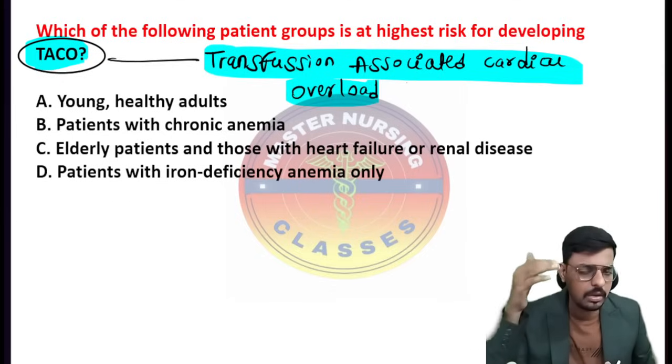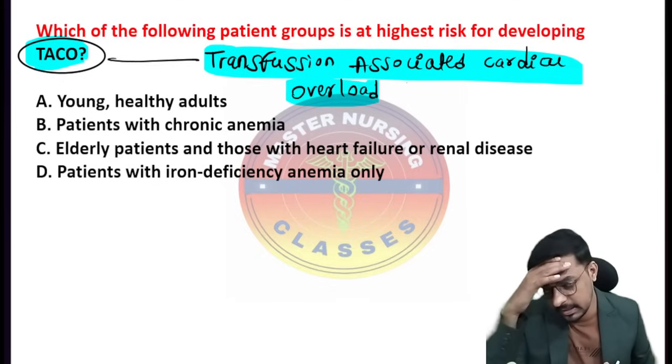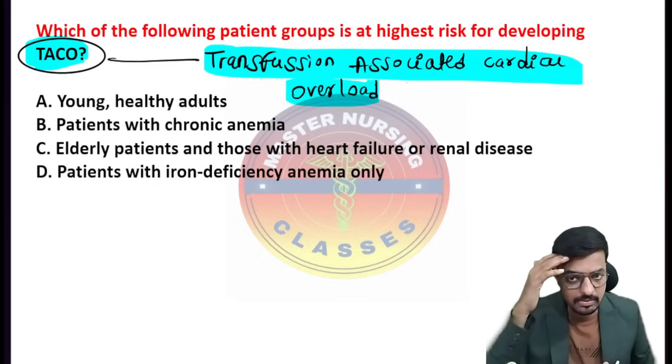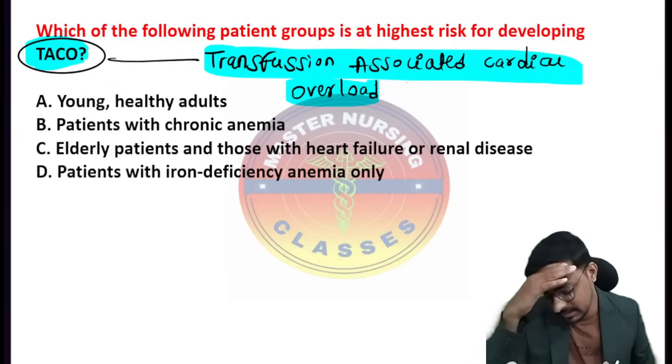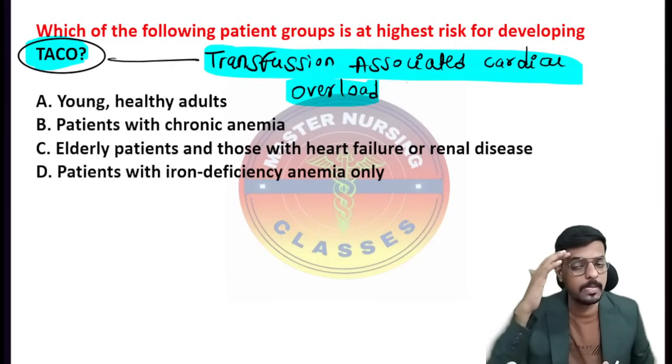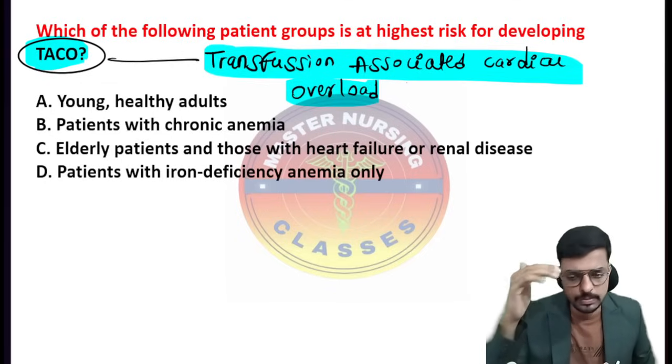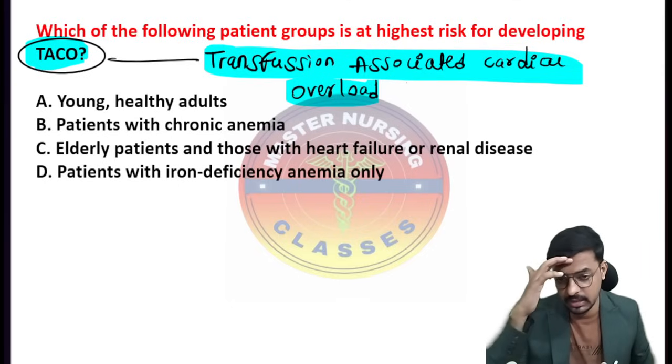Yes, we are giving the blood transfusion in severe anemia cases where the hemoglobin is less than 7 gram per deciliter. So there we are giving the blood transfusion, right? So while giving the blood transfusion, which patient is having the highest risk of developing the TACO?